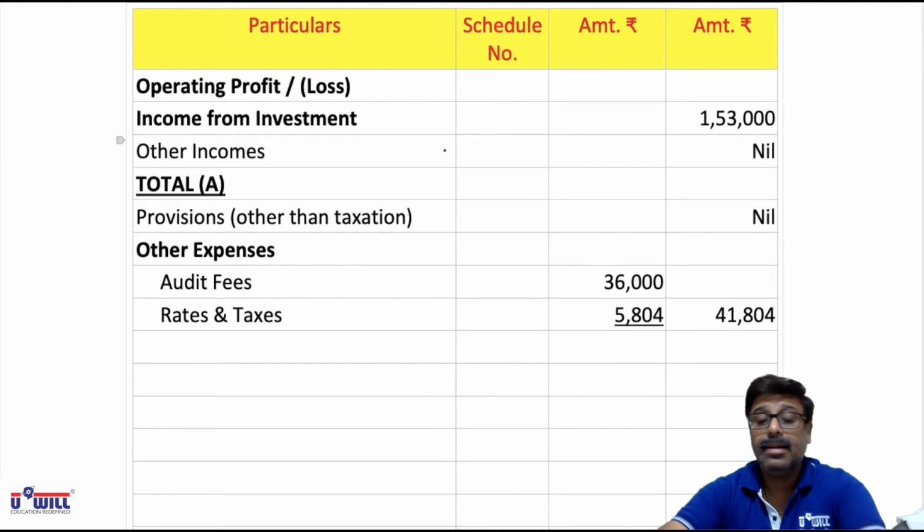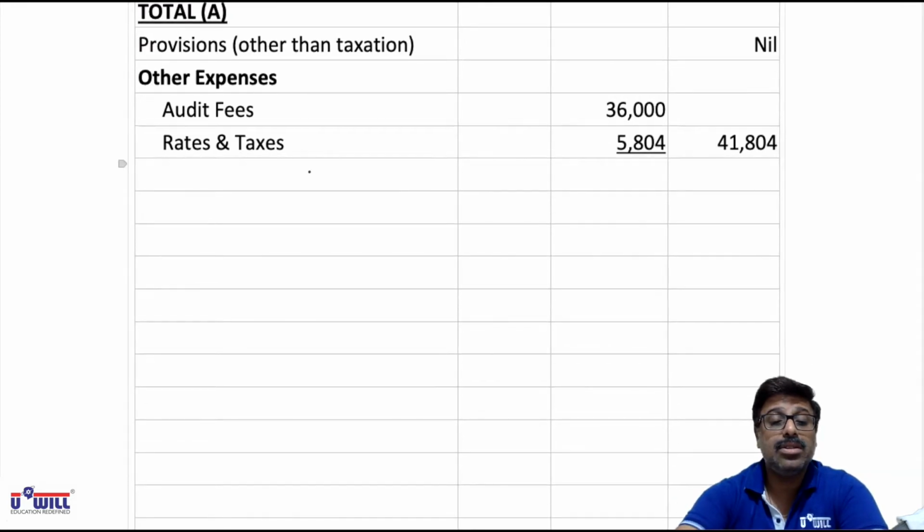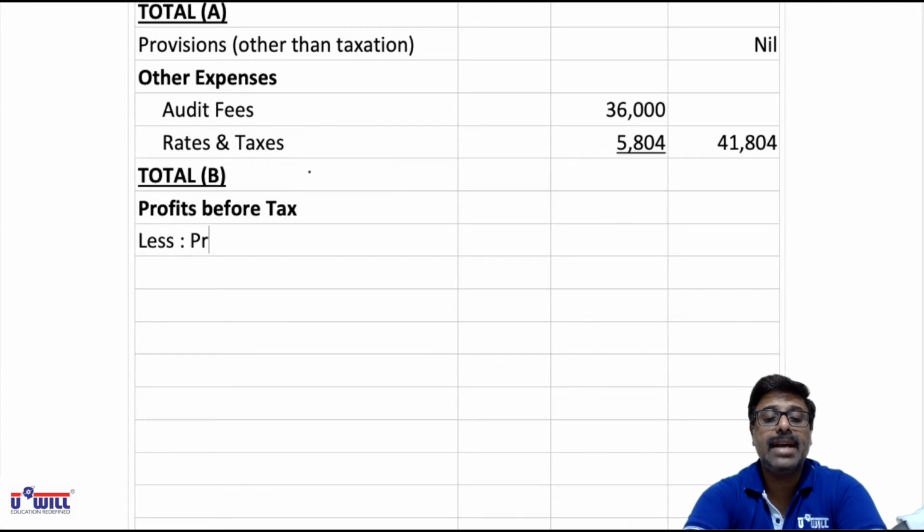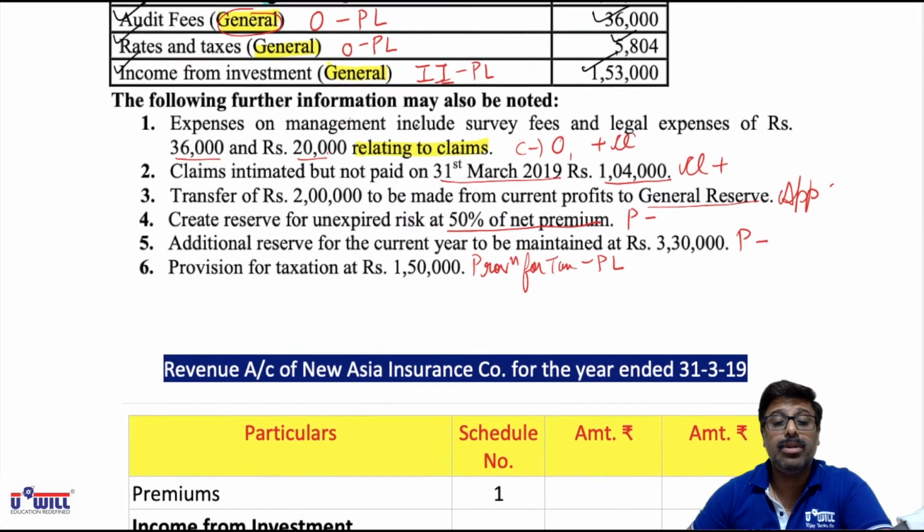Okay. Then after that what we will get is total B. Then A minus B, what we will obtain is profits before tax. From that we will minus provision for tax, that is given in the question, not in percentage but exact amount.